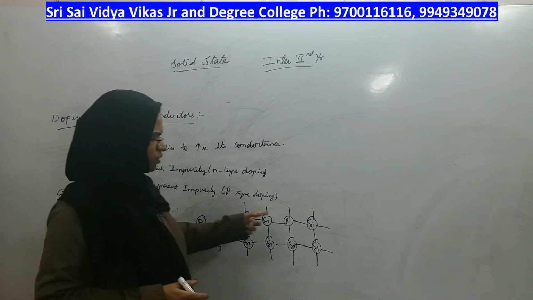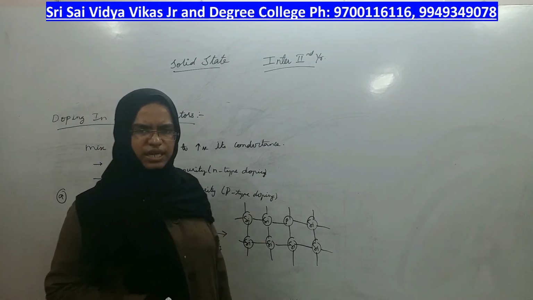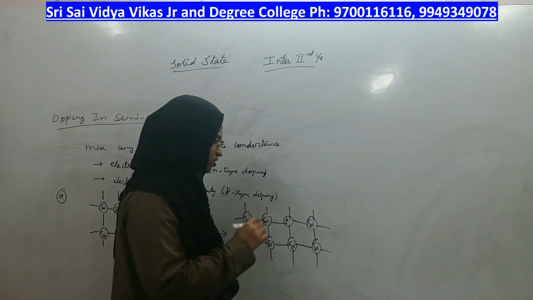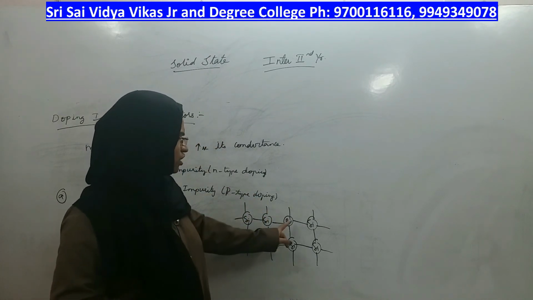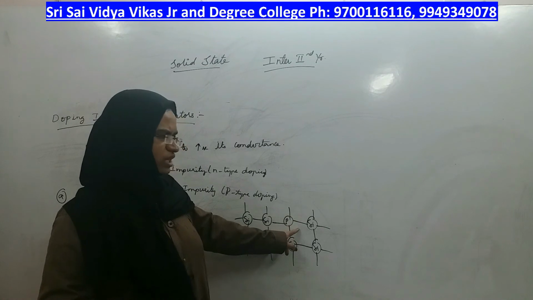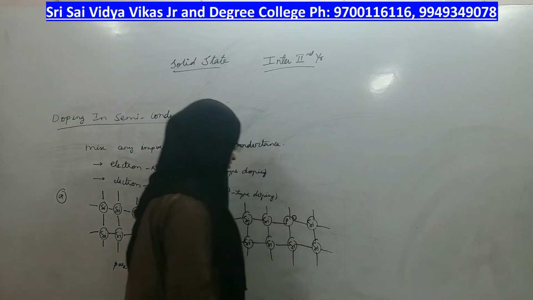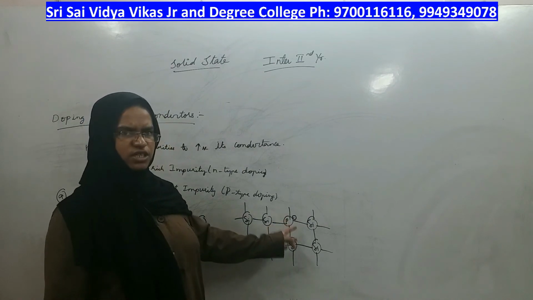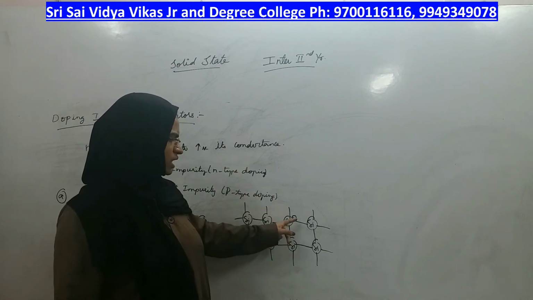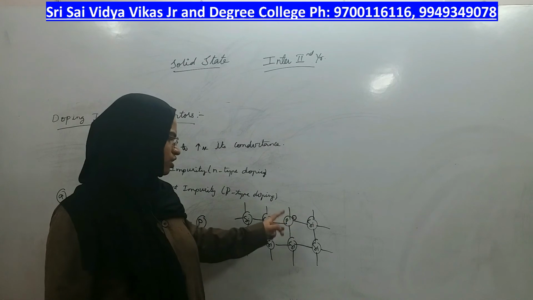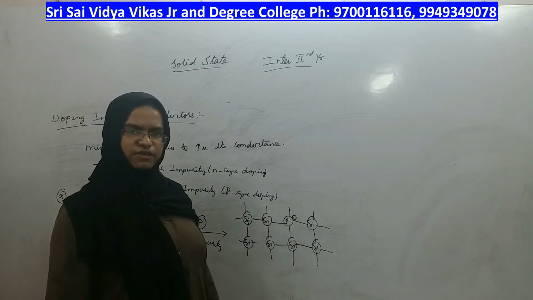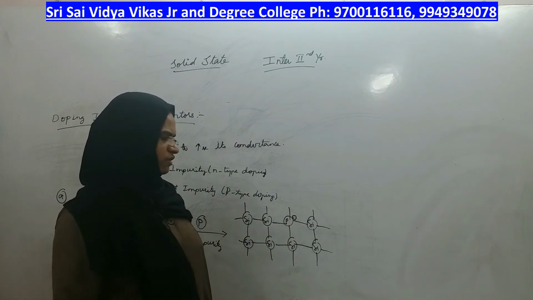But if you look at phosphorus, it has how many electrons? It has 5 electrons. Out of those 5 electrons, 4 are already utilized to make 4 bonds, but one more electron is left on the phosphorus, which will remain in the interstitial position of the crystal lattice.